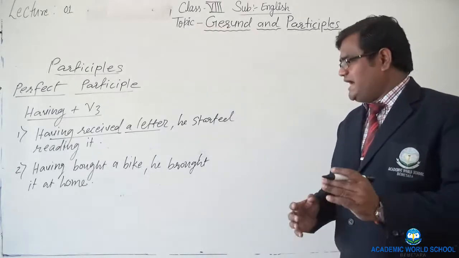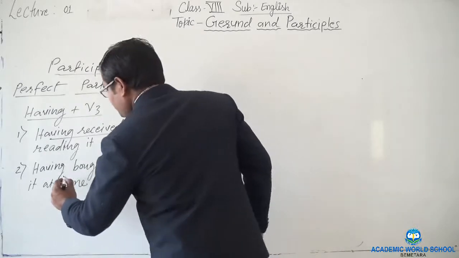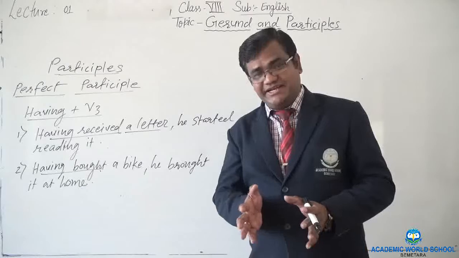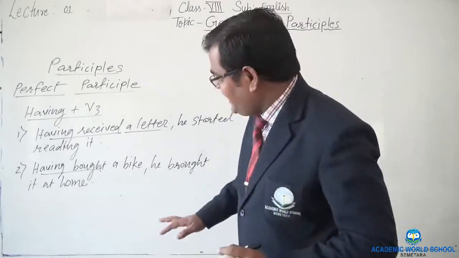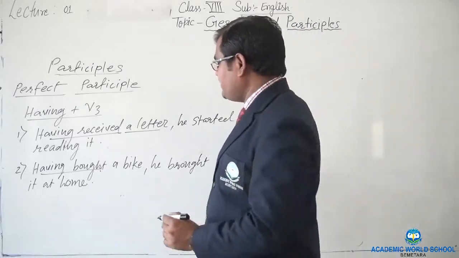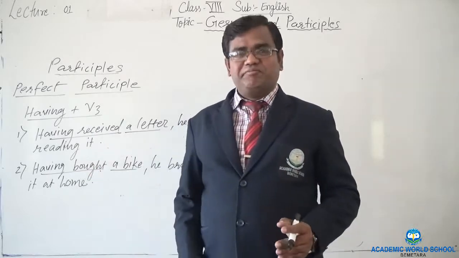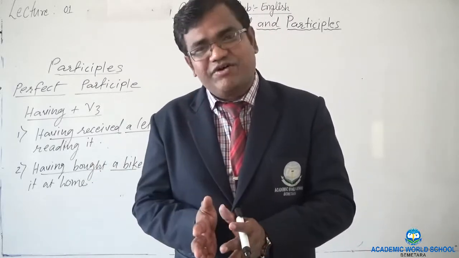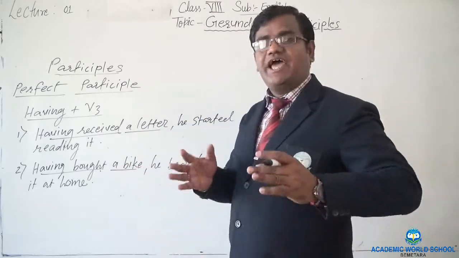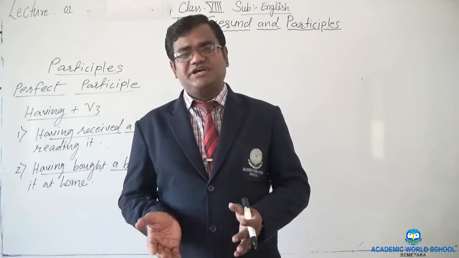Having bought a bike, he brought it home. First action, first of all he bought and then he brought. Right? First of all he bought that bike and finally he brought it home. Two actions are involved. Here we are talking about the bike. Right? So perfect participle means having plus the third form of the verb. Generally such kinds of structures are used in active voice when two actions are involved one after another.